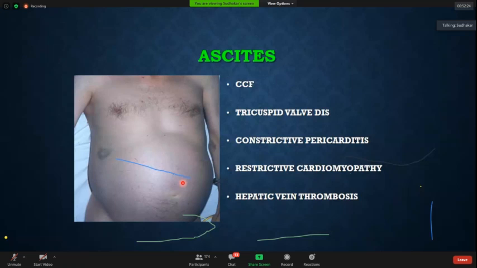Now, there are different physical findings. I won't go into detail, but some of them you will know. Like a patient with constrictive pericarditis, always look for a prominent X and Y descent. You may not get other things like C waves, V waves, which you get in left side heart failure, like prominent V waves. However, in constrictive pericarditis, V waves are absent. It is only X descent and Y descent.